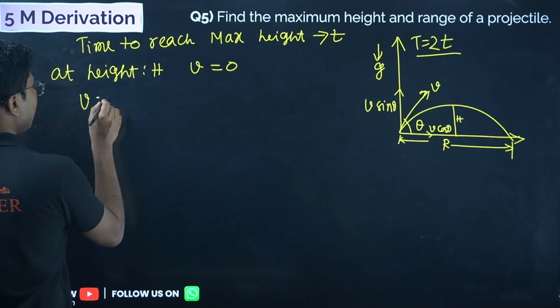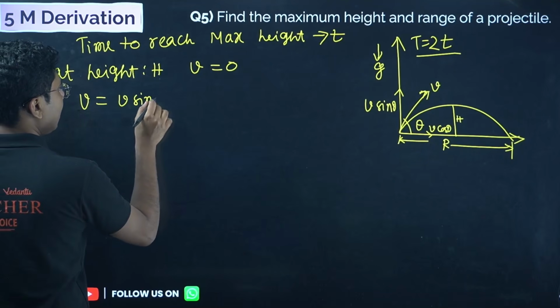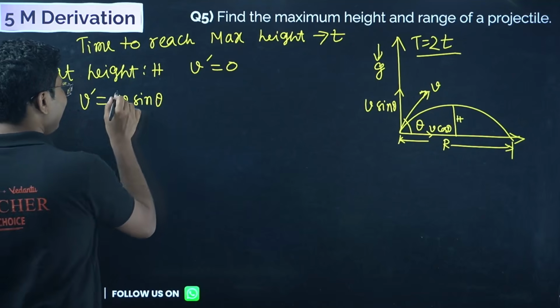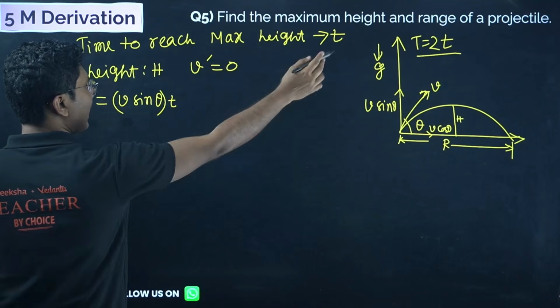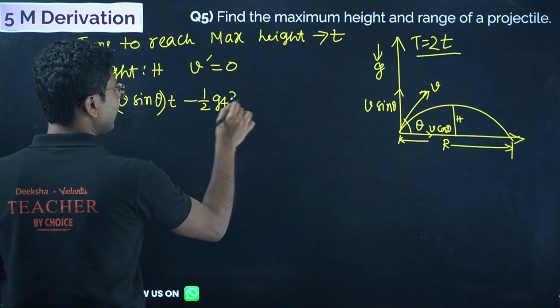So v dash equals v sin theta times small t minus half g t square.